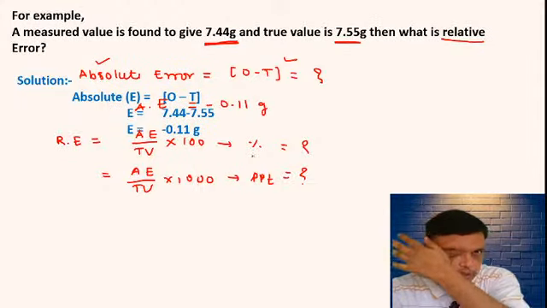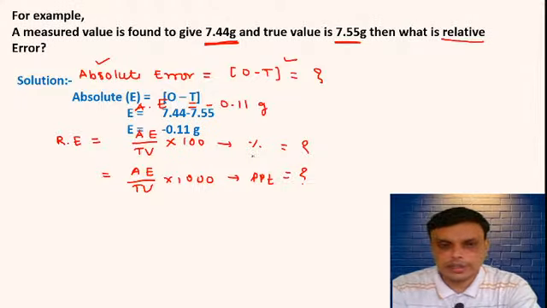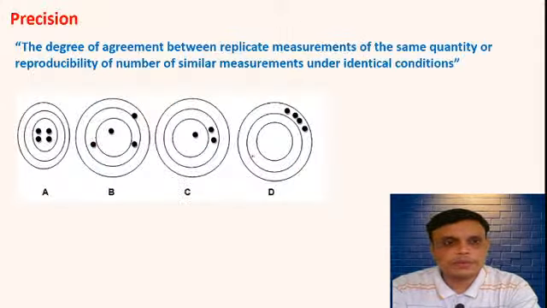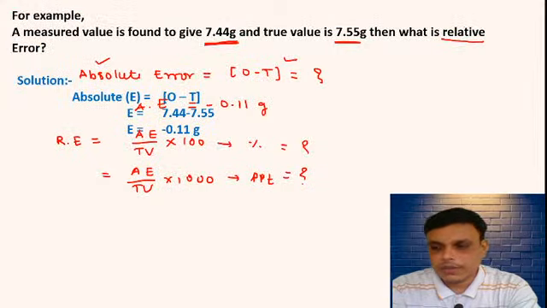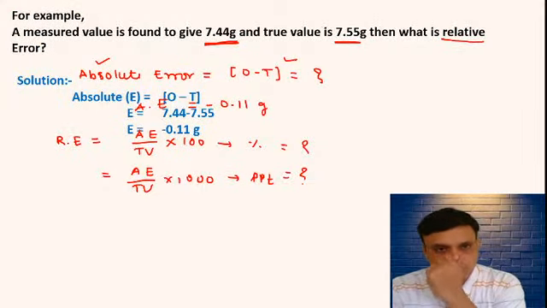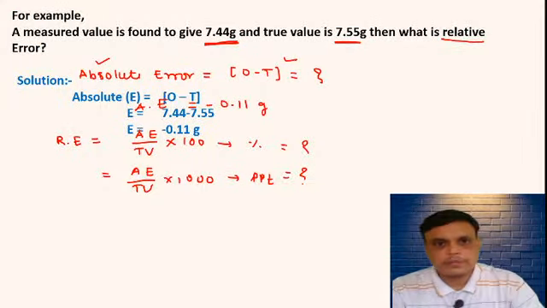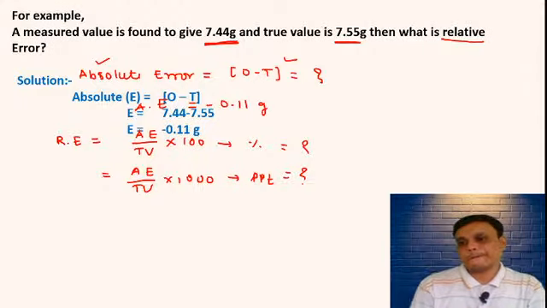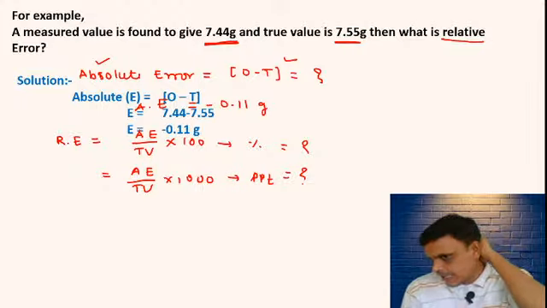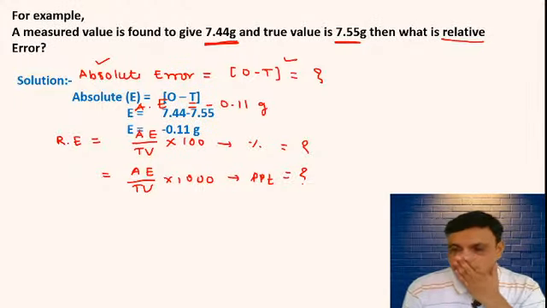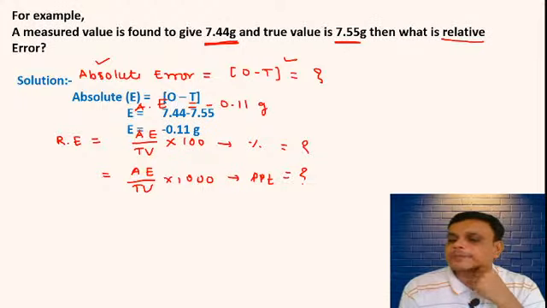Correct. Very good. So this is the example of relative error. Prachi ने भी आंसर दिया है. चलो, that means you understood how to calculate absolute error, how to calculate relative error. Yes or no? You understood or not? Correct. Everybody is giving answer now. अच्छी बात है, आप लोगों को समझ में आ रहा है. Very good.